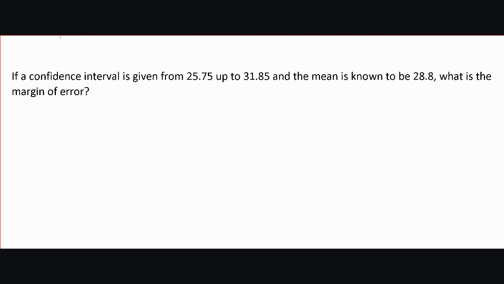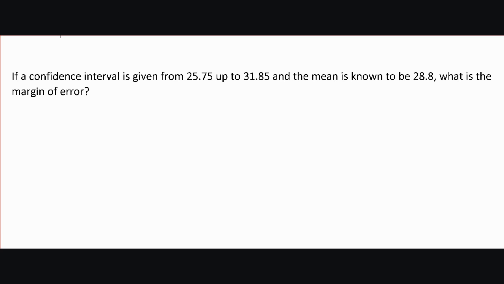This is one in which they've already built the confidence interval for us, and they want us to find the margin of error. Now remember, the margin of error is that buffer, right? Those 4 inches that I spoke about on either side of the average height.